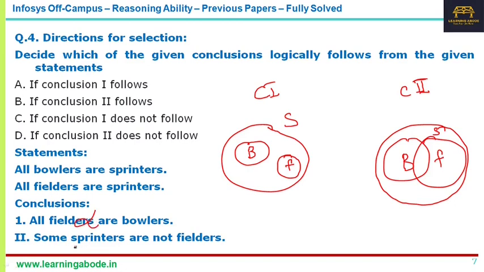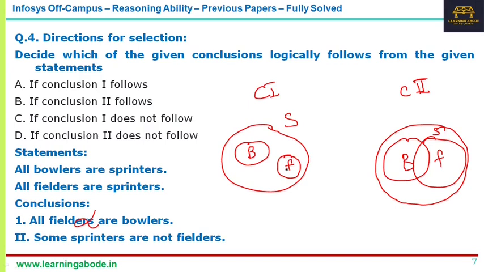The second conclusion, some sprinters are not fielders. Now that is correct, because in case 1, case 2, or any other way of drawing, the complete circle is sprinters, and the fielders are just part of it.